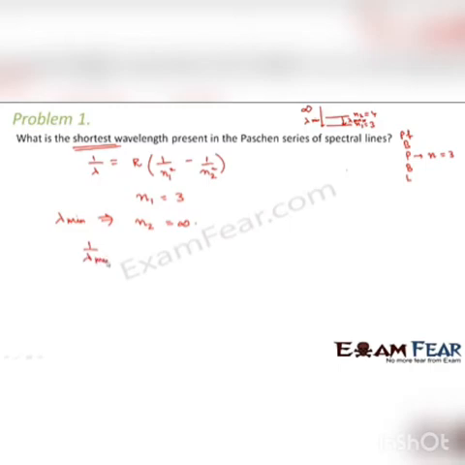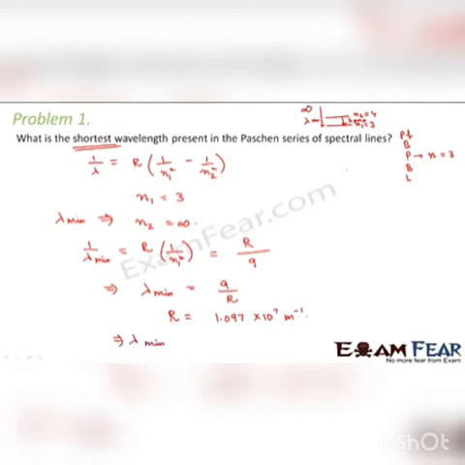Therefore 1 by lambda minimum is equal to R into 1 by n1 square, because 1 by infinity would be 0. So R divided by 9. Therefore lambda minimum is equal to 9 by R. What is the value of R? R is 1.097 into 10 to the power 7 meter inverse. So if we put this value, we get lambda minimum is equal to 8.2 into 10 to the power minus 7 meters. So this is the shortest wavelength for the Paschen series.